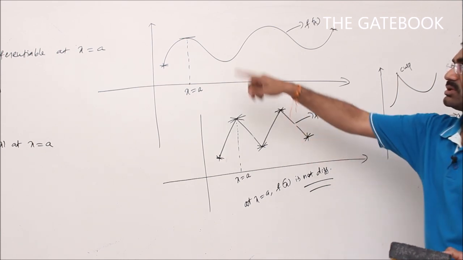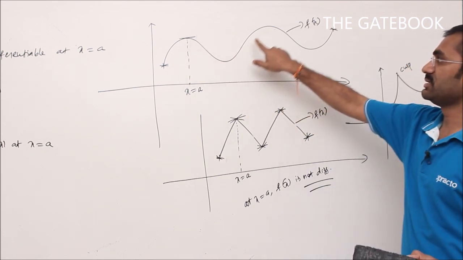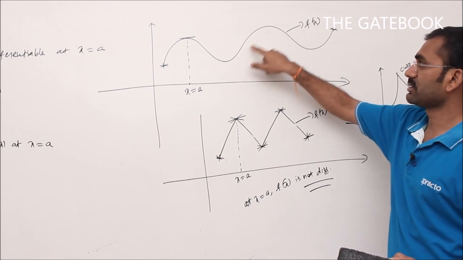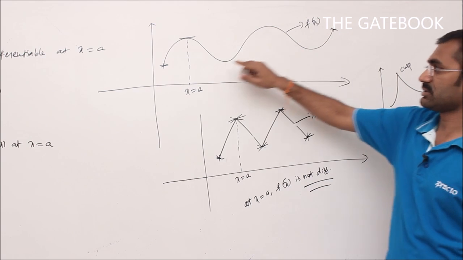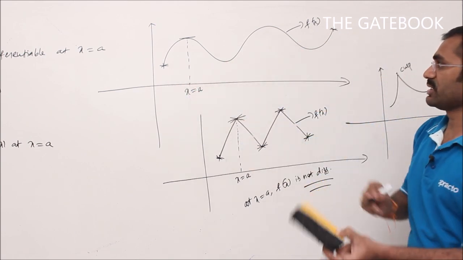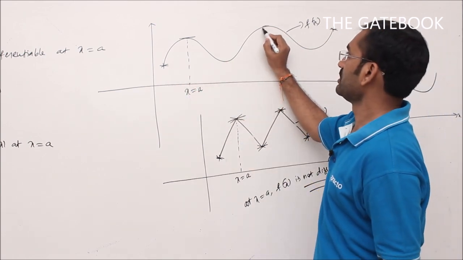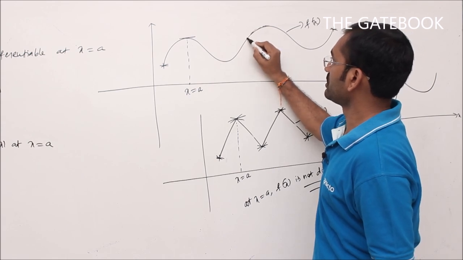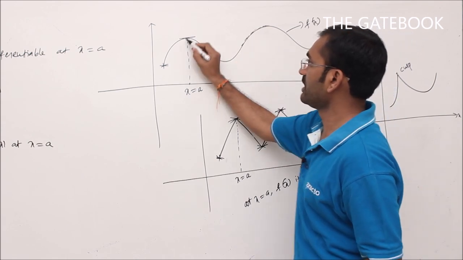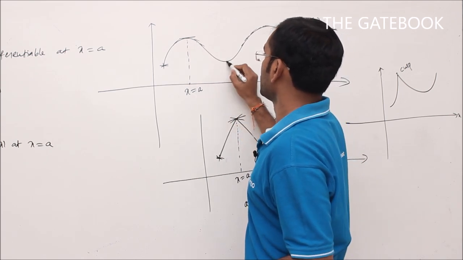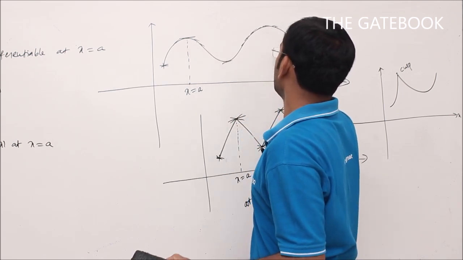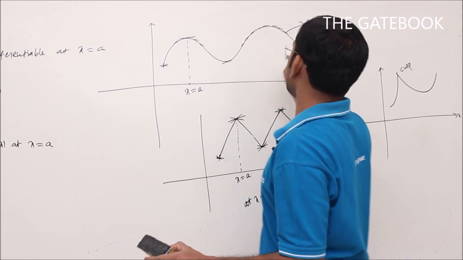Any smooth curve is differentiable at every point, except at endpoints. Why? Because take any point on the smooth curve, we can draw only one tangent. At any point on the smooth curve, only one tangent is possible, like this.